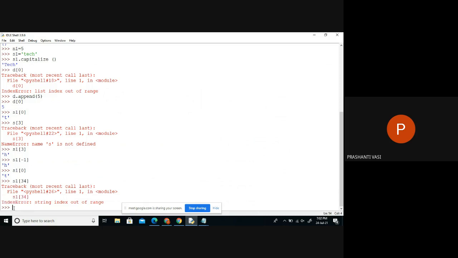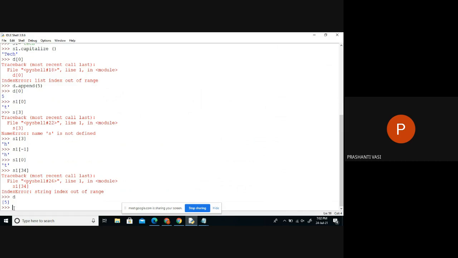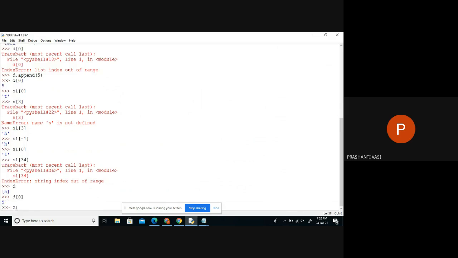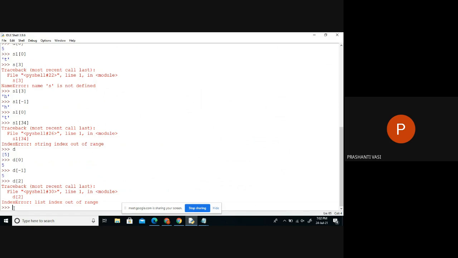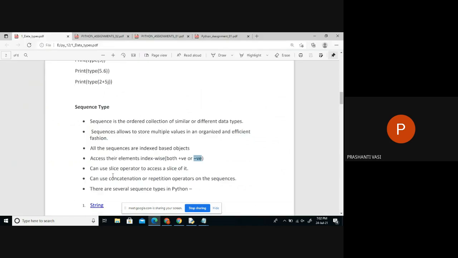Similarly, if I have D, you can see D has only one item. If I say 0, it is going to give you the item. If I say -1, it's going to give you the item. But other than that, we can't give any other indexes, because it is not having such indexes. So the elements of sequences can be accessed index wise, both positive and negative.